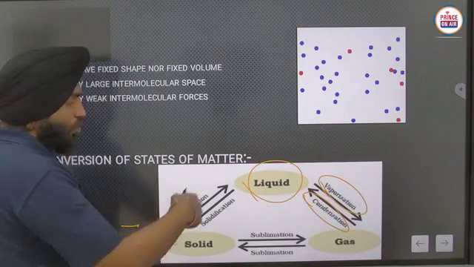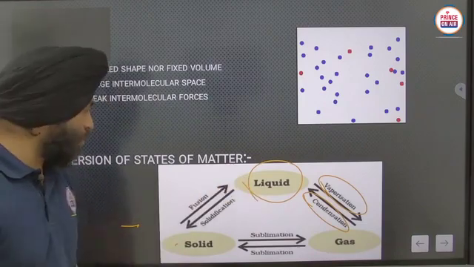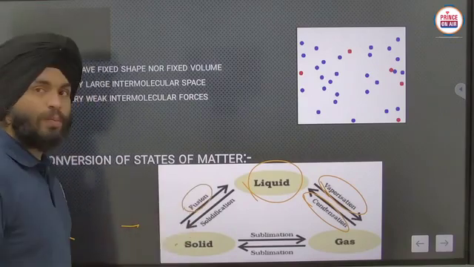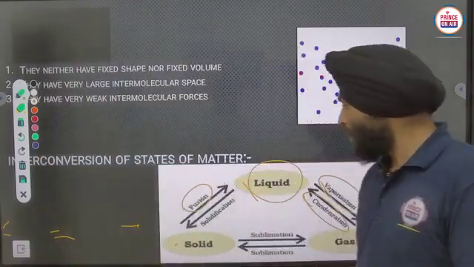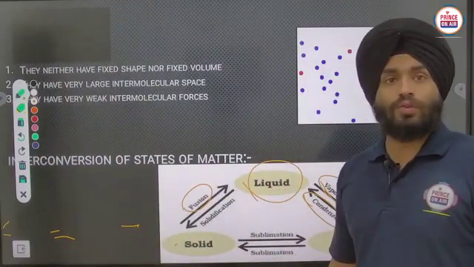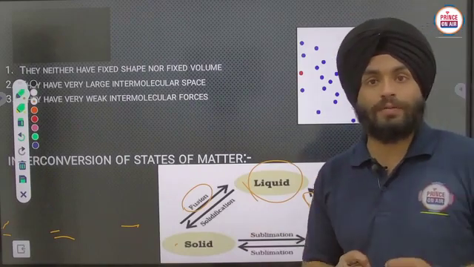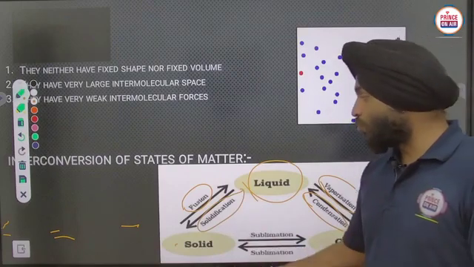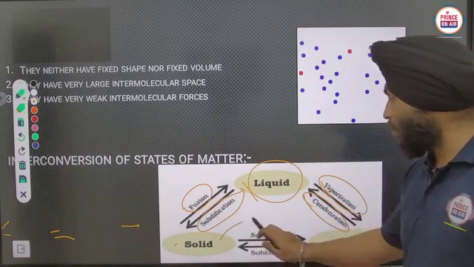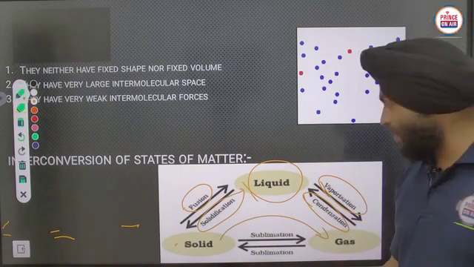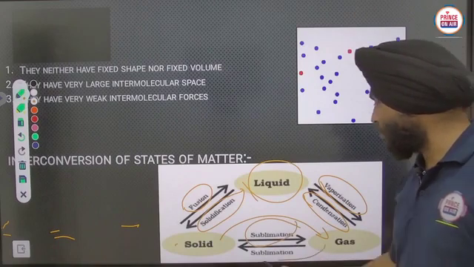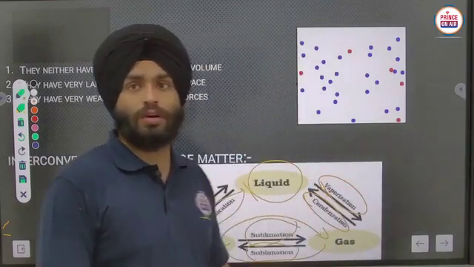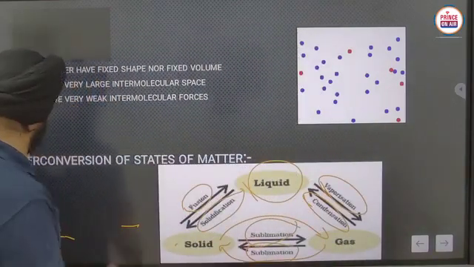If solid is going into the liquid state, we have to give some heat to the solid, and melting occurs. That process is known as fusion or melting. And if liquid is converted into solid, we have to do the freezing process, and that is also known as solidification, okay. And if you directly convert solid into gas, that process is known as sublimation. Similarly, gas into solid is also known as sublimation, and some other words are also used in different types of books. Clear?